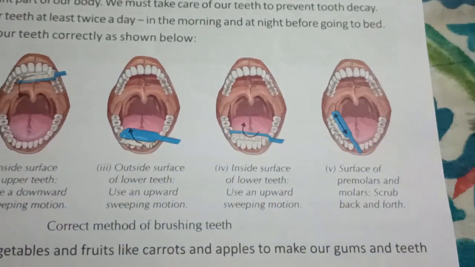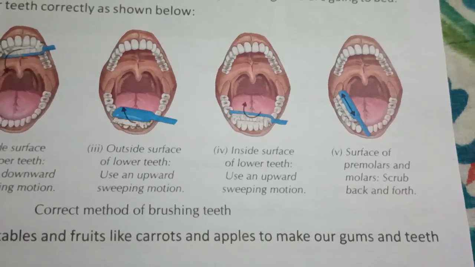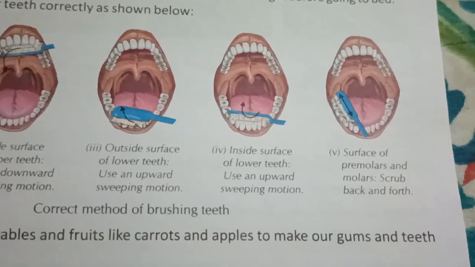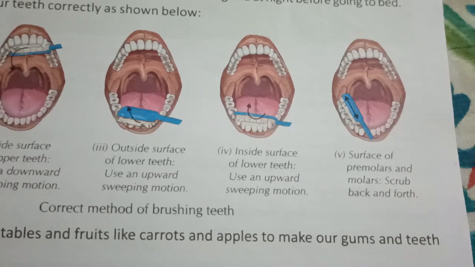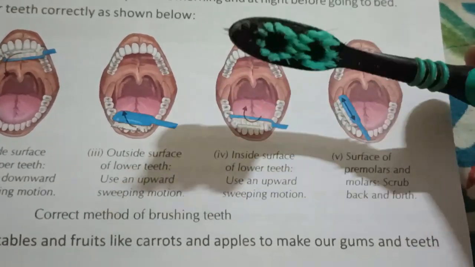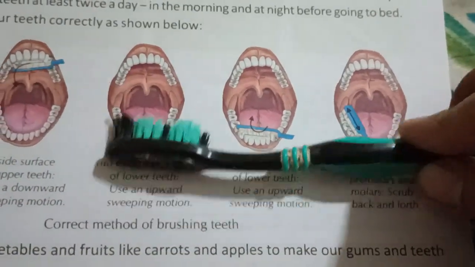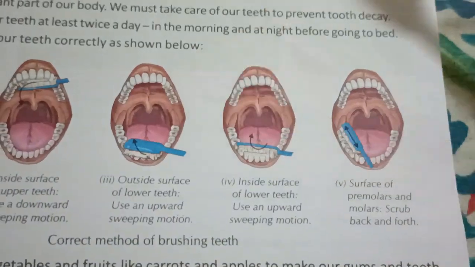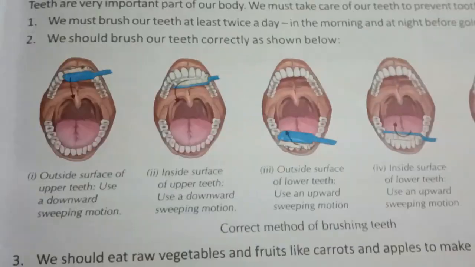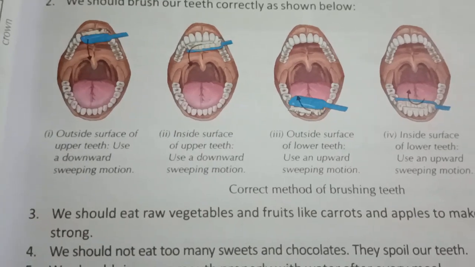Next is the inside surface of the lower teeth. For that, what do we have to do? Use an upward motion. It means from the inside we have to take the brush up. And from the front side also we have to take the brush up like this. So for the lower teeth and the upper teeth, how to clean them with the brush, we have seen.